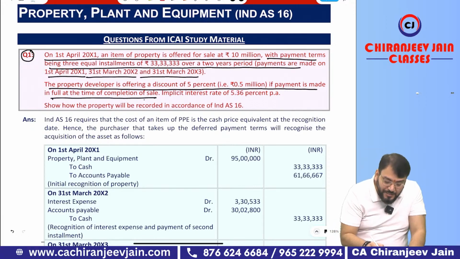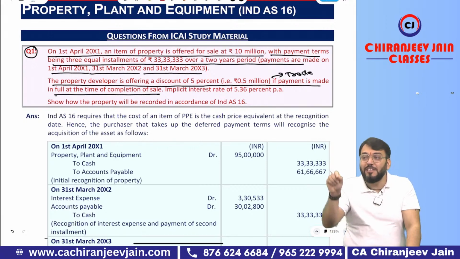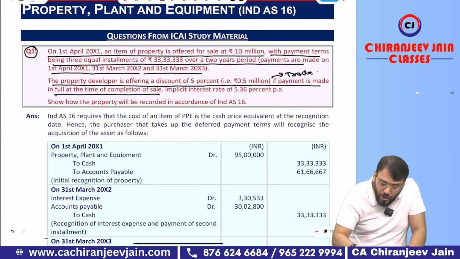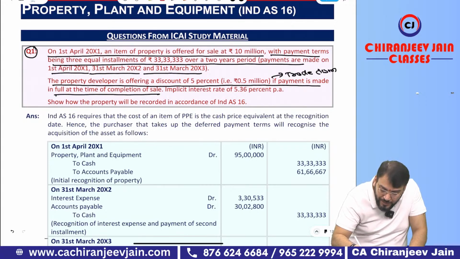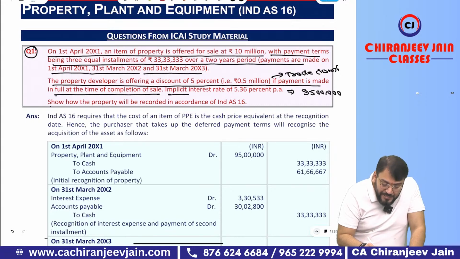And I have already said this becomes trade discount. Any discount given on the date of trade is trade discount. Are you able to understand what I am saying? It means the purchase price at normal credit term is 95 lakh. Correct? Then the implicit interest rate is 5.36% per annum.